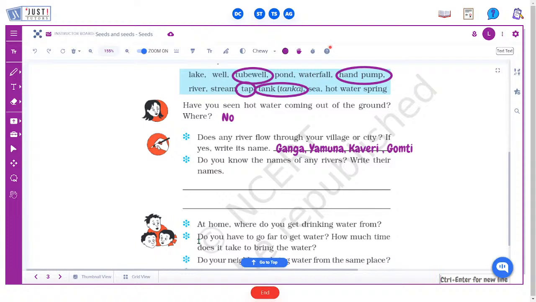Do you know the names of any rivers? Write their names. So here you can write the names of all the rivers that you know.